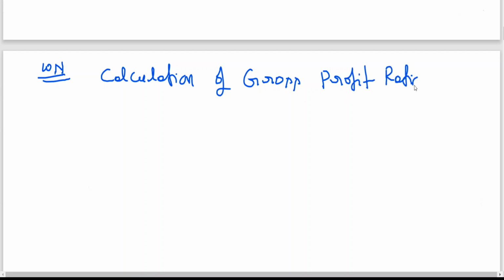Calculation of gross profit ratio on sales value.